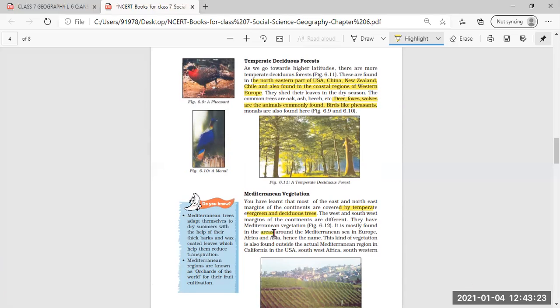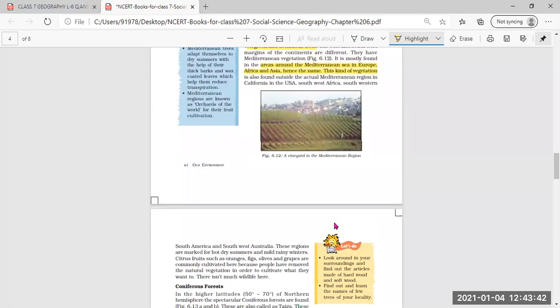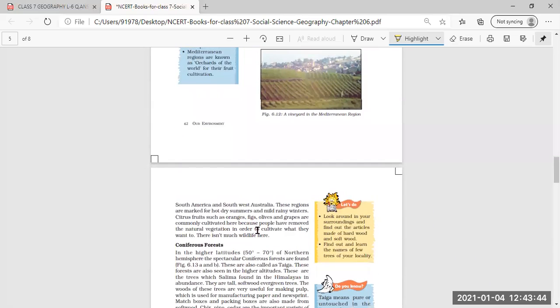It is also found outside the actual Mediterranean region in California in the USA, Southwest Africa, Western South America, and Southwest Australia. One more specialty is that there isn't much wildlife in this Mediterranean vegetation.